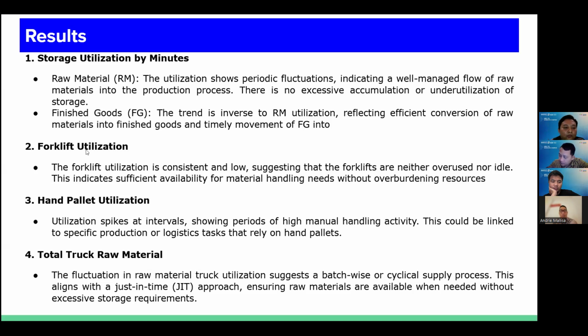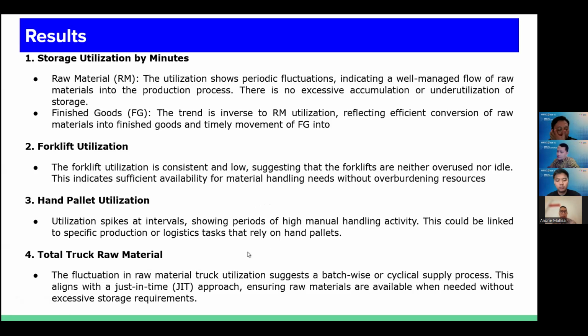And the second is forklift utilization. The forklift utilization is consistent and low, suggesting that the forklifts are neither overused nor idle. This indicates sufficient availability for material handling needs without overburdening resources. Then number three is hand pallet utilization. The utilization spikes at intervals, showing periodic manual handling activity. This could be linked to specific production or logistics tasks that rely on hand pallets.